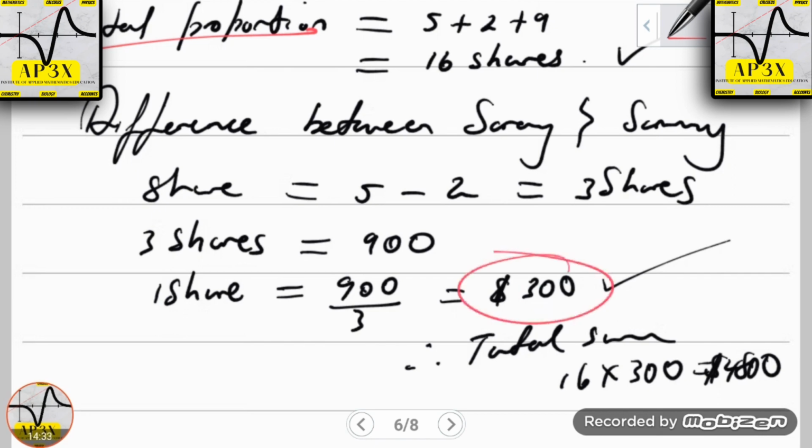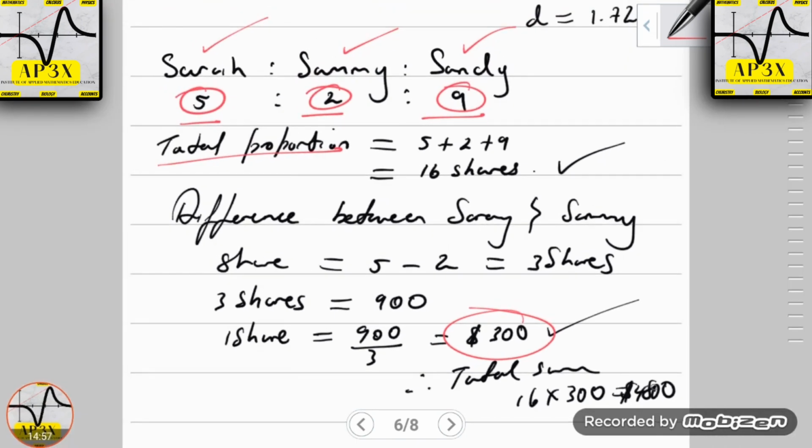Now, with this valuable piece of information of $300, you'll find that the question did in fact ask us to find the total sum of money that was shared. And that is going to be the 16 shares, which is the total shares among the 3 sisters, multiplied by the value of 1 share, which is 300. Therefore, 16 times 300 is in fact 4,800.